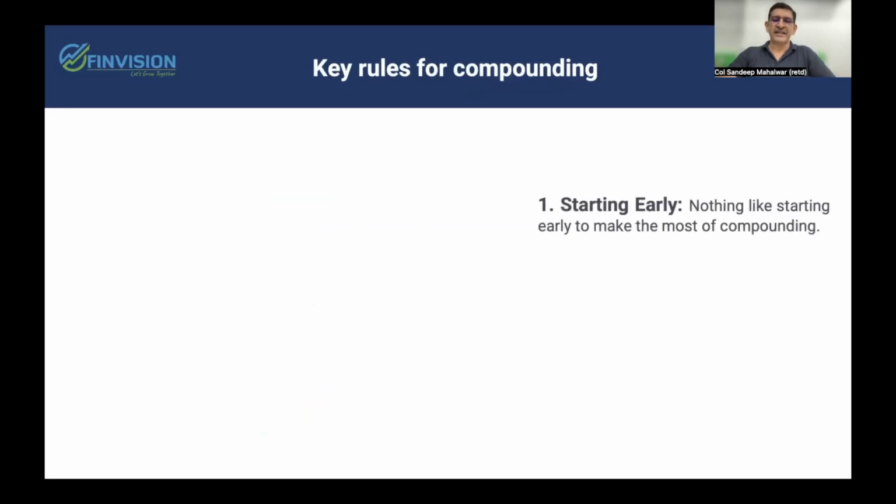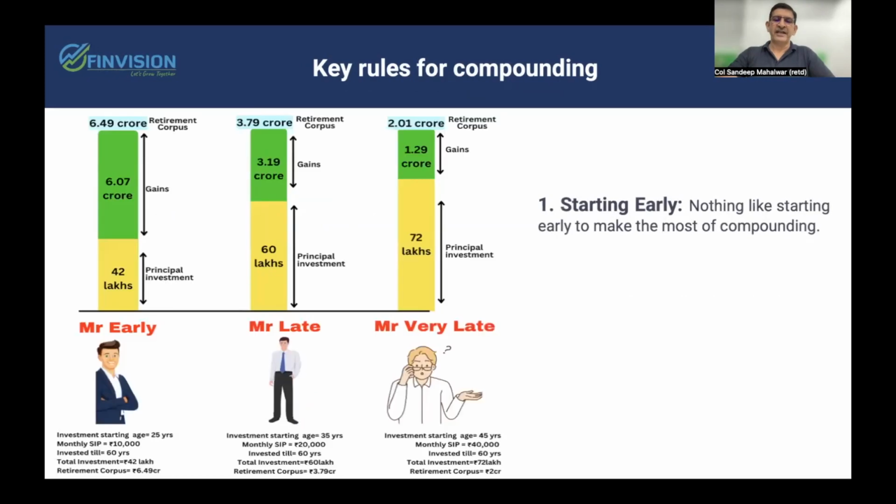First is starting early. There is nothing like starting early. And here is one example wherein Mr. Early, Mr. Late, and Mr. Very Late wanted to create a retirement corpus at the age of 60. Mr. Early, who started investing at the age of 25 for the next 35 years, in spite of investing only 10,000 rupees per month and thereby investing a principal of only 42 lakhs, will be able to create a corpus of 6.49 crore rupees at the ROI of 12%.